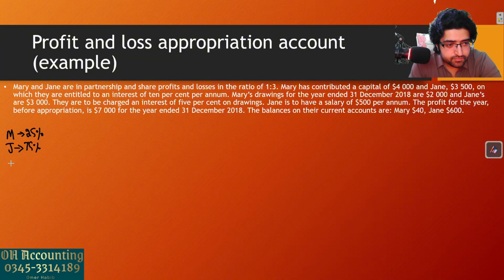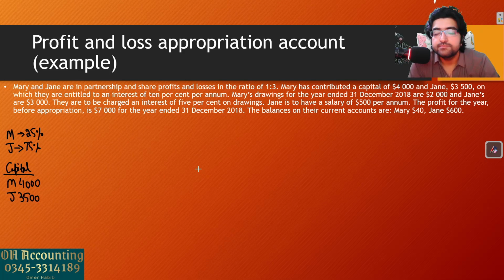So the capital that they have invested is 4,000 for Mary and 3,500 for Jane.